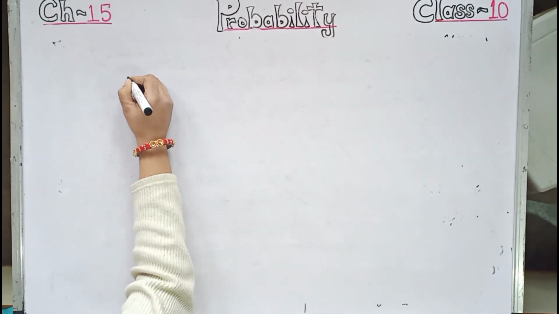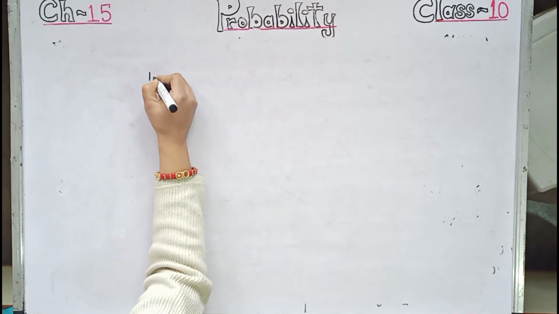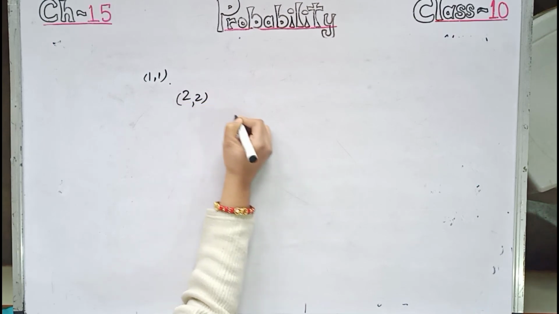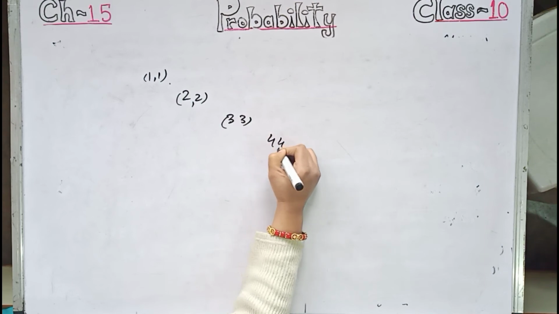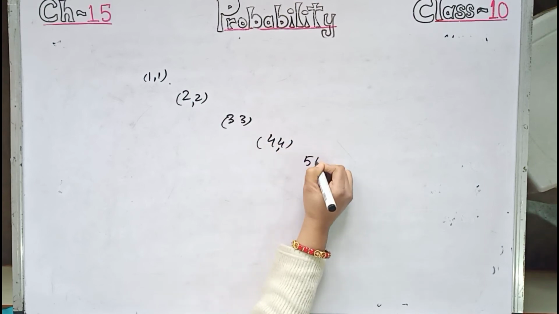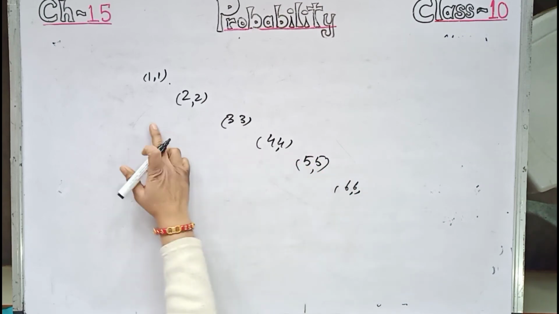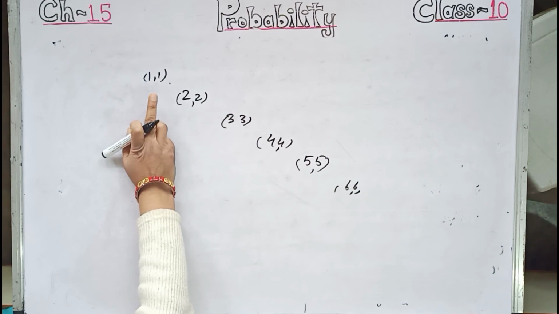When you write all the events of two dice, you must have seen that over there in the corner these observations come: 1 1, 2 2, 3 3, 4 4, 5 5 and 6 6. These are the observations which are called doublets, I mean the same observation on both the dice.